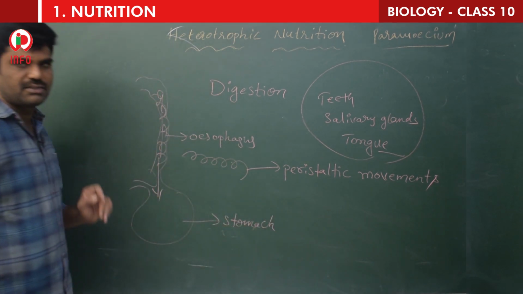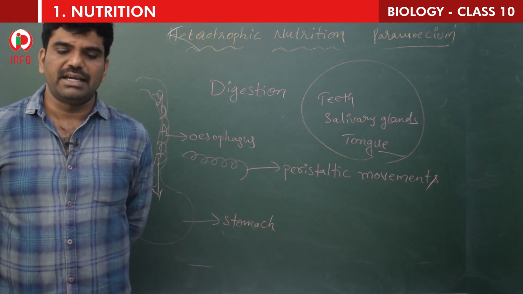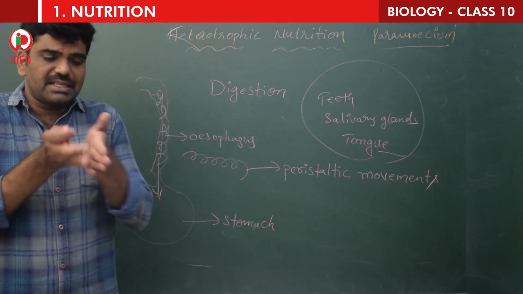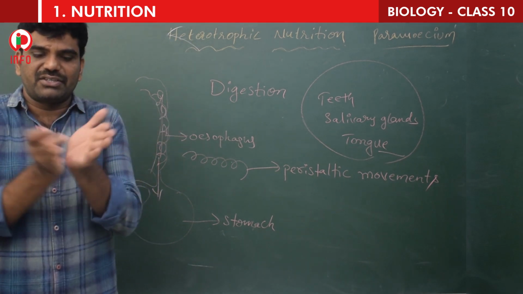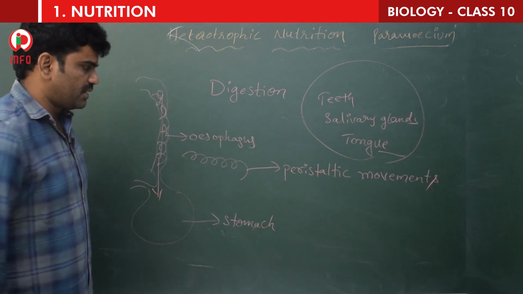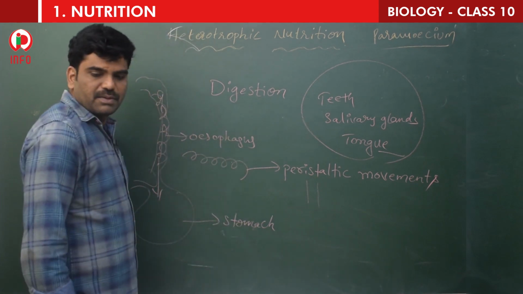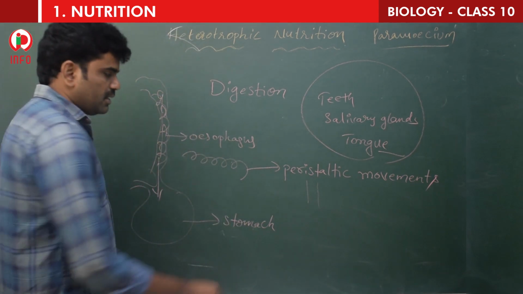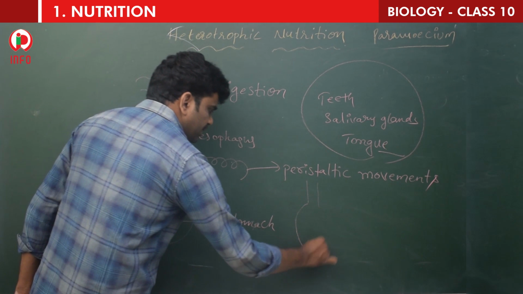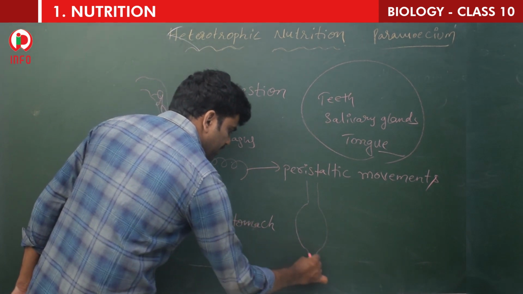Already you have seen the digestive system. This part is called the stomach. Peristaltic movements are contraction and relaxation. Now you can see here, this is the esophagus, and again it is becoming narrower.